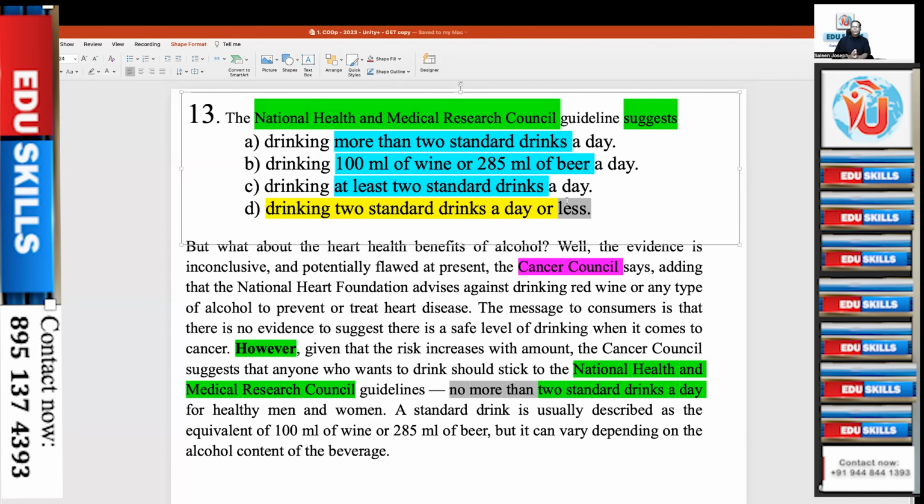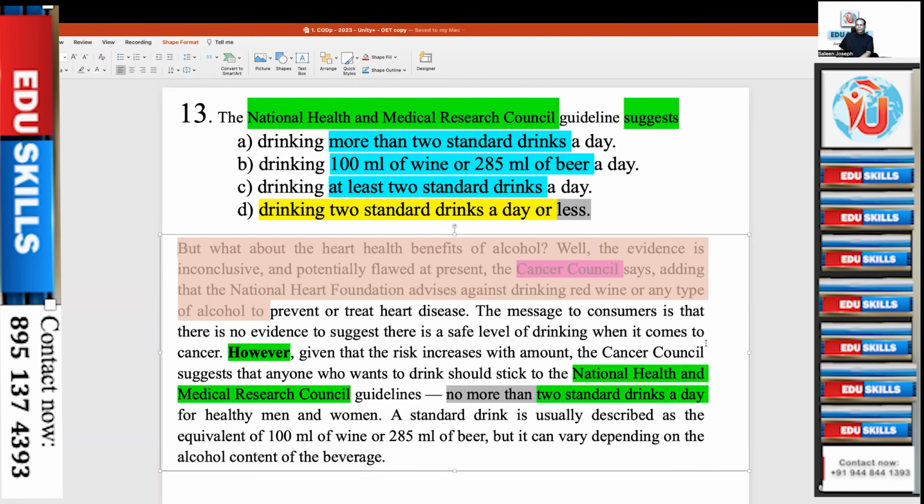But you should know how you got the answer and how you could locate it without going into the details. Now, as you know, if there is a name, immediately you have to swoop into that particular area where the name is. Find out the name, and along with that, the answer will be there. So you need not read this whole portion if you just stick to that particular criteria.